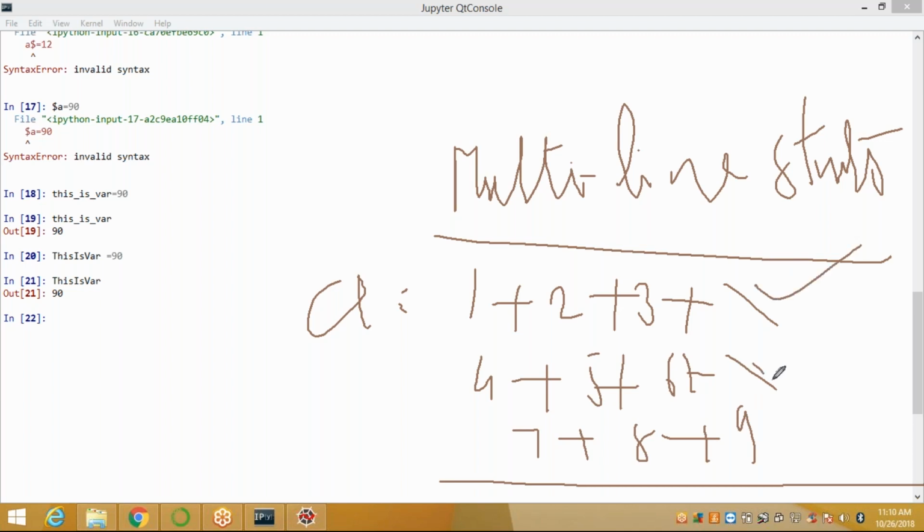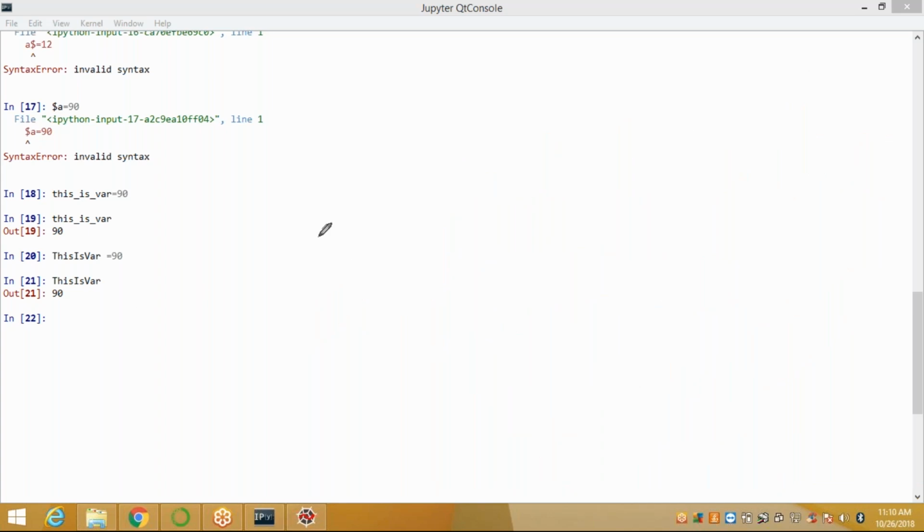Either you can use these backslashes, or if you don't want to use these, you can use parentheses, square brackets, or curly braces. You can define your multi-line statements with a backslash after the plus, or with parentheses, or with curly braces also. When you want to define a multi-line statement, I want to show you how to define it like this.